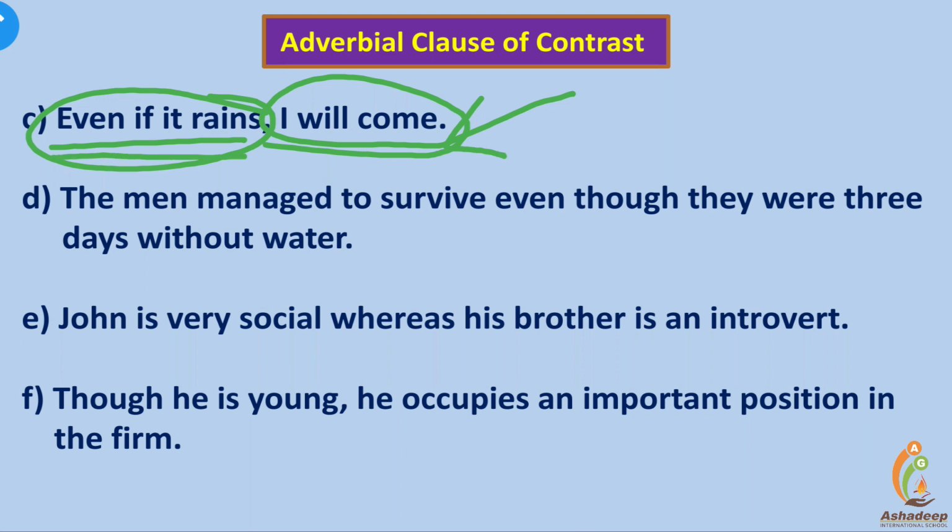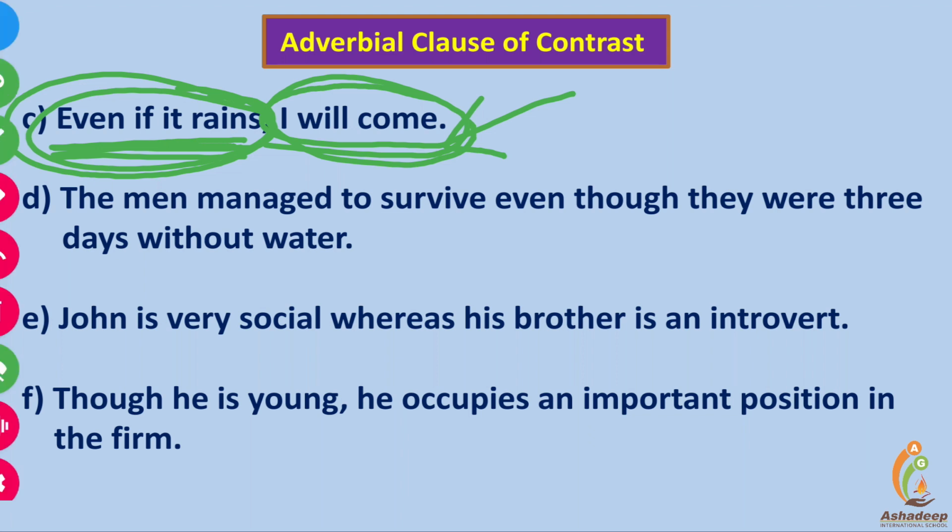Even if it rains is the contrast with the main idea. Generally, what happens? If it rains, a person avoids going out. But here, I'll come even if it rains. It shows the contrast with the main idea. Here, the later one is the main clause and the first one is the adverbial clause of contrast.